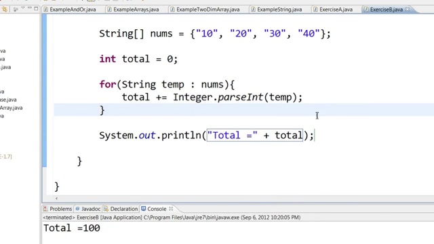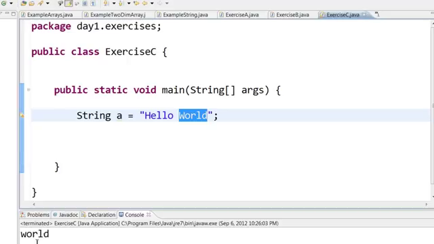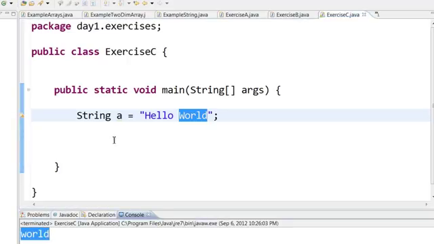So you can see that the total, 100, has been printed. For our last exercise, imagine I have a string a equal to "Hello World". I want to print out the word "world" in lowercase. Now how do I go about doing that?